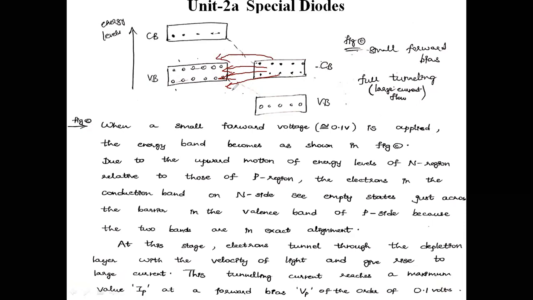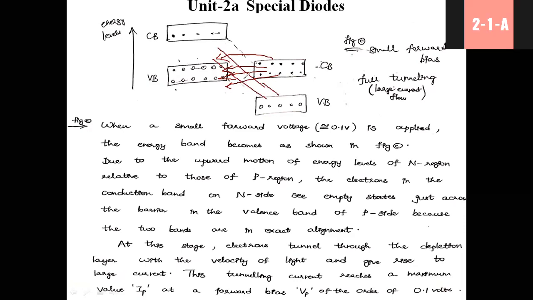Because the potential barrier is very thin here. Across this level, the potential energy barrier is very thin, so there is a possibility of all these electrons jumping into this side. These electrons can easily jump into the p side.